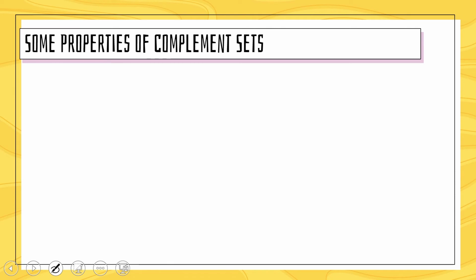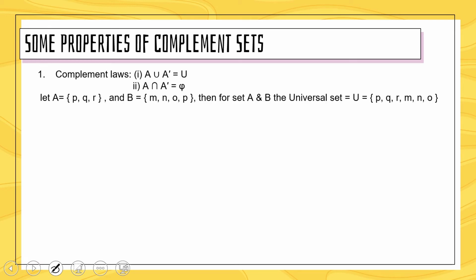Some properties of complement sets. First property is complement law. Complement law, first law is A union A complement equals universal set. Let's do it by taking an example. Let A equal PQR and B is a set which consists of M, N and O. Then for sets A and B, the universal set will be all the elements of sets A and B. But we will not repeat any element here.